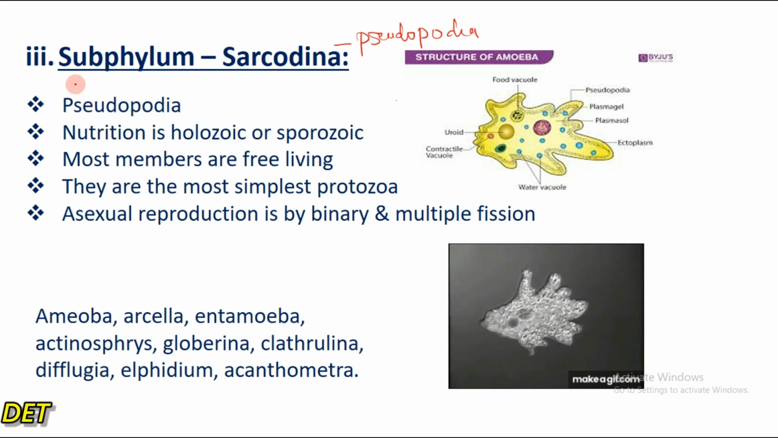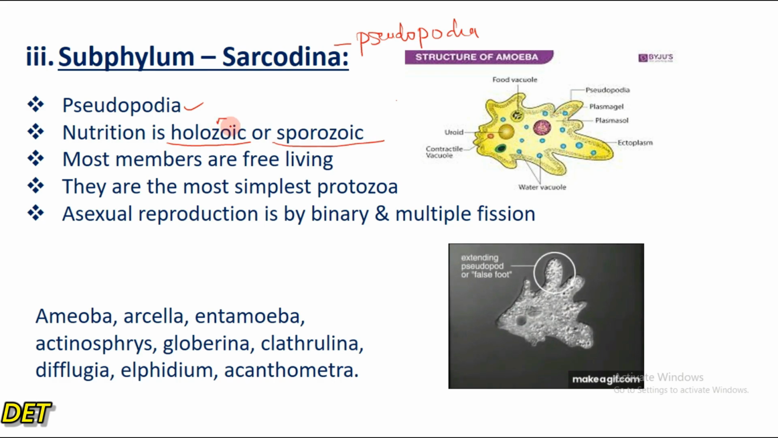So these organisms, they move with the help of what? Pseudopodia. This is their locomotory structure or their locomotory organelle. Another unique feature of the subphylum Sarcodina is that their nutrition is holozoic or sporozoic. Holozoic means that they go out, capture their food, ingest it, and then digest it. After digestion, the digested food is absorbed, right?